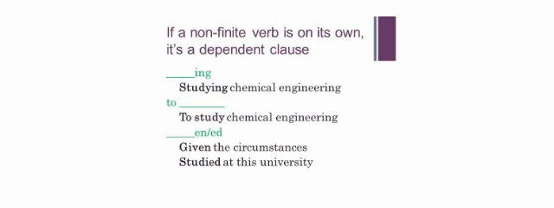That's a non-finite verb. To study chemical engineering. To study, we don't know when it's going to happen and we don't know who's doing the studying. Non-finite. En or ed, given the circumstances or studied at university. We don't know who did them and we don't know when it happened.